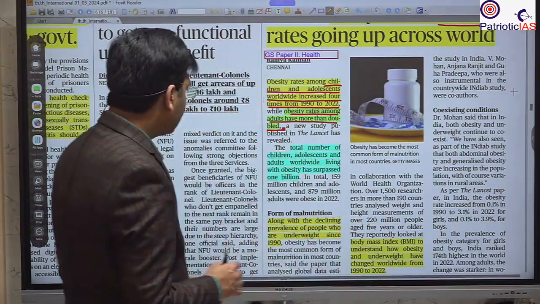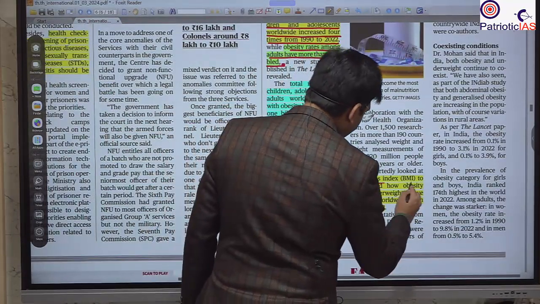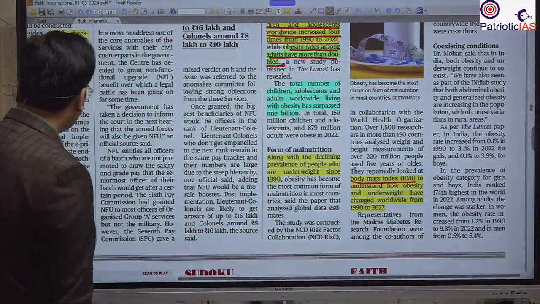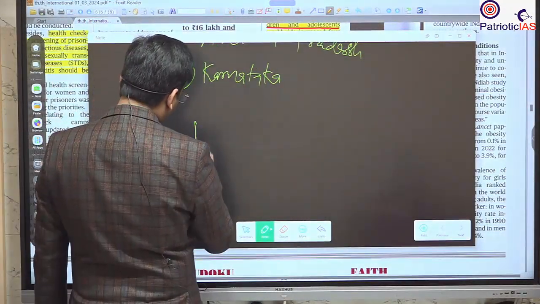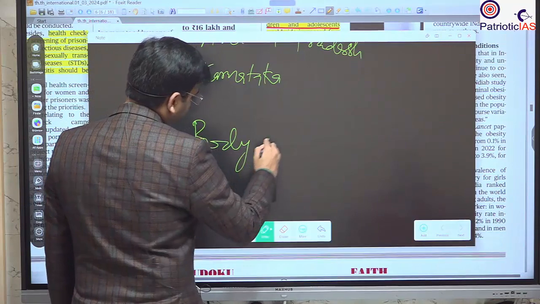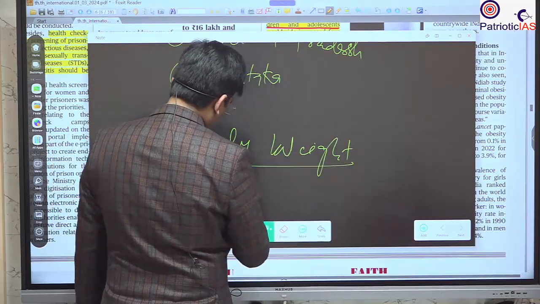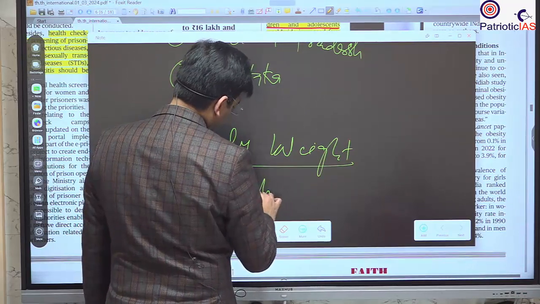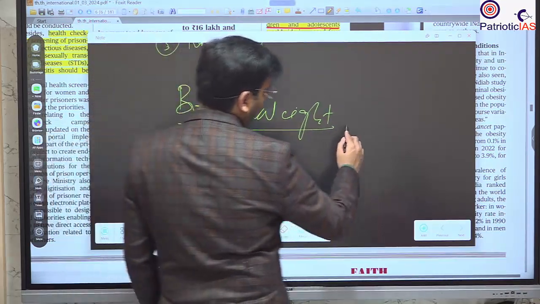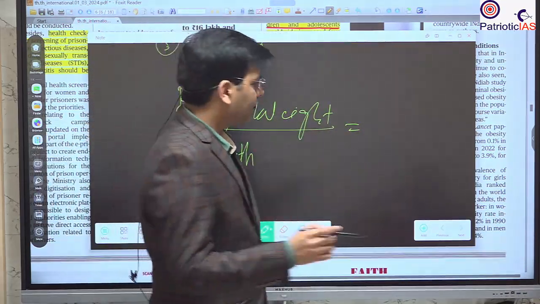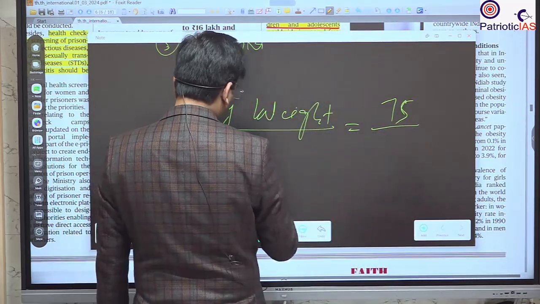This is studied by the BMI. What is BMI? BMI is the body mass index. It is calculated when your body weight is divided by your height squared. So if you are 70 or 75 kg in weight, and the height is squared.